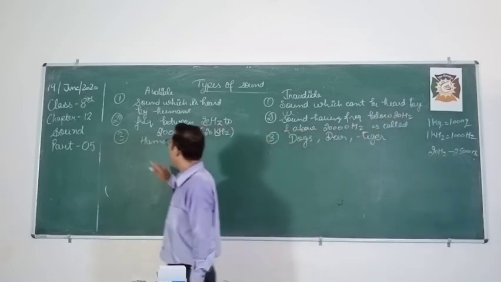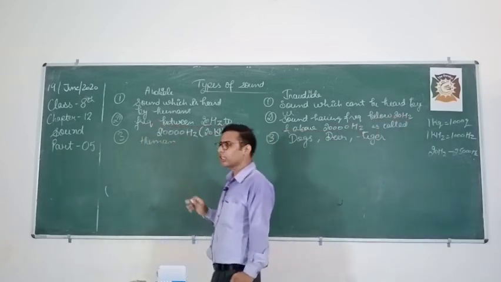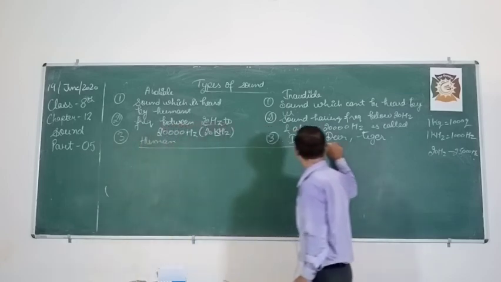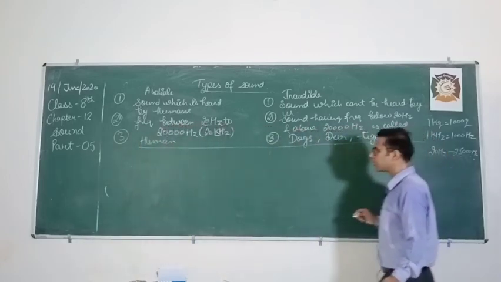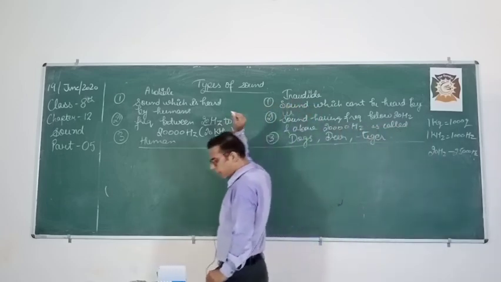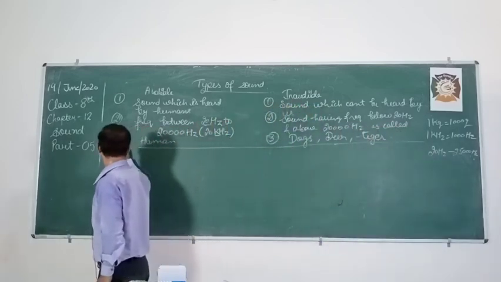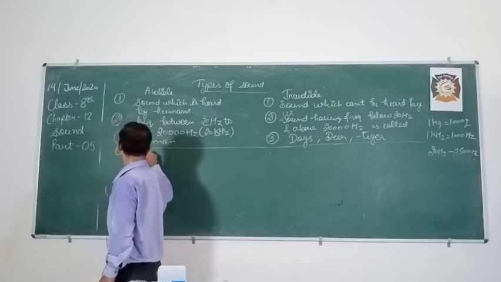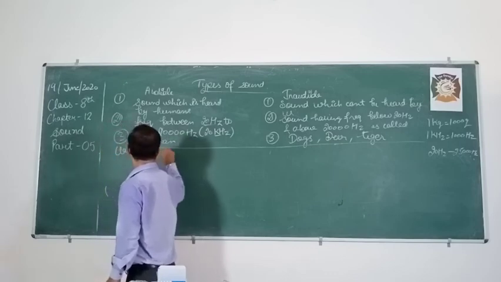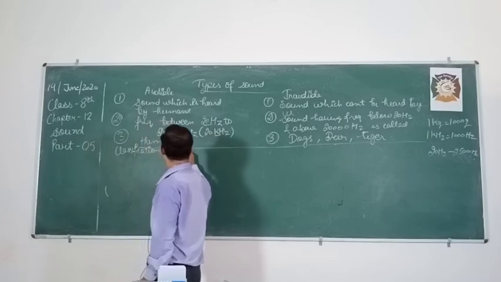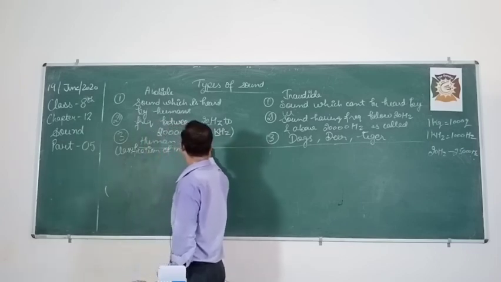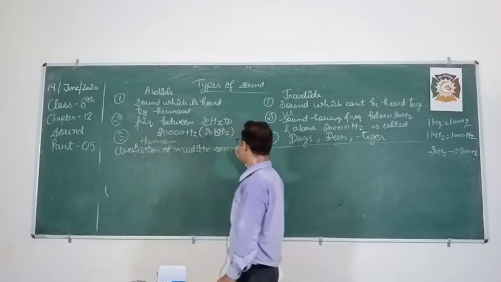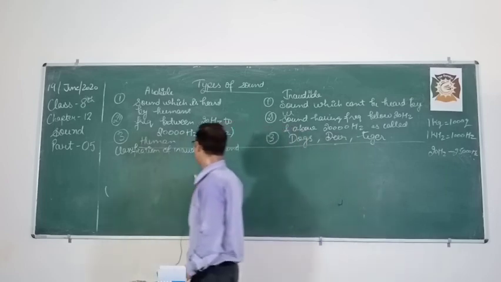Now, except this, one more classification can be done. That is the classification of inaudible sound. So what is the classification?